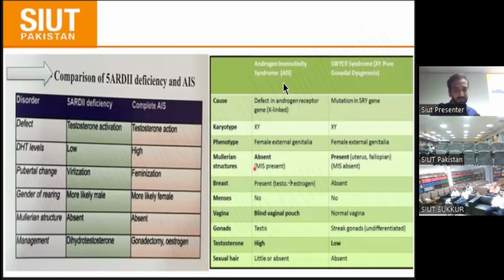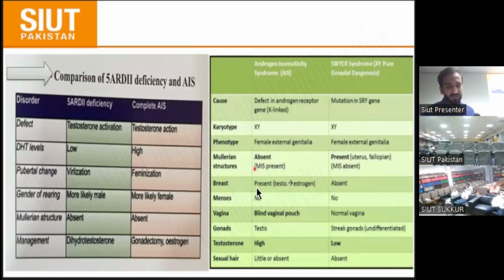And there is another comparison, between androgen insensitivity syndrome and gonadal dysgenesis. AIS is an X-linked recessive mutation, and in gonadal dysgenesis there is a mutation in the SRY gene. Both have a female appearance of the external genitalia. In androgen insensitivity, the Müllerian structures are absent, but in XY gonadal dysgenesis, Müllerian structures are present. They have the Y chromosome, but there are no functioning testes, which is why there is no AMH in patients who present with Müllerian structures.